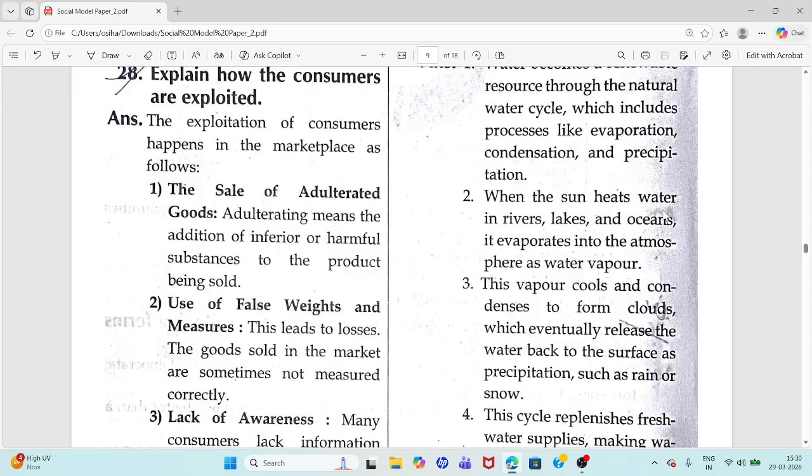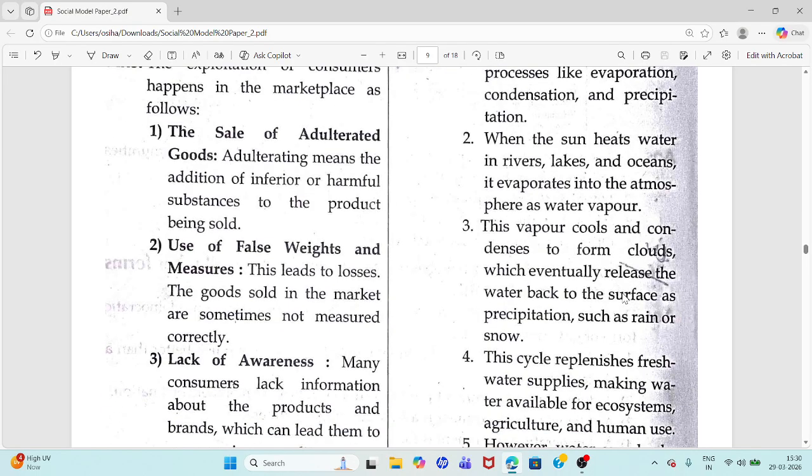When the sun heats water in rivers, lakes, and oceans, it evaporates into the atmosphere as water vapor.